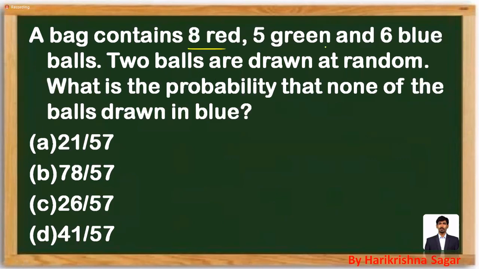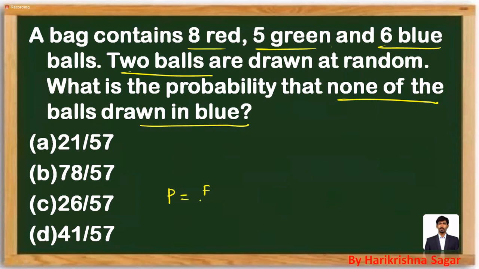A bag contains 8 red, 5 green and 6 blue color balls. Two balls are drawn at random. What is the probability that none of the balls are blue color? So two balls are drawn from the given 8, 5 and 6. Probability will be equal to the number of favorable cases by the total number of outcomes. Total number of balls is 8 plus 5 plus 6, which is 19. So out of 19 balls, two balls are drawn. That means 19C2.